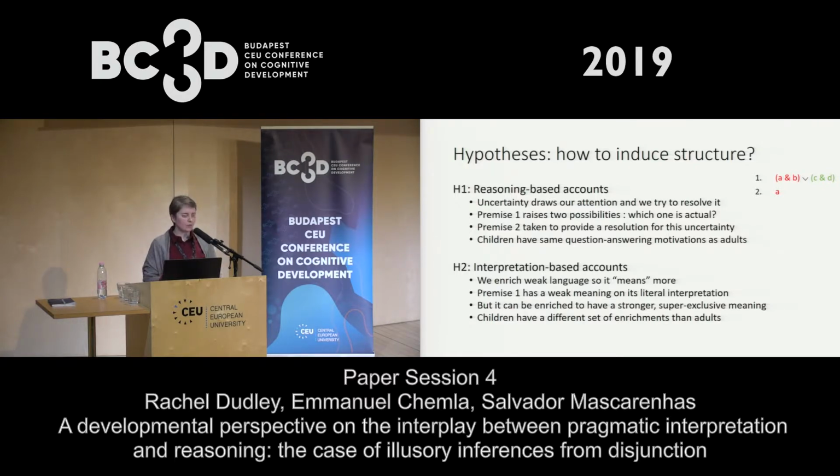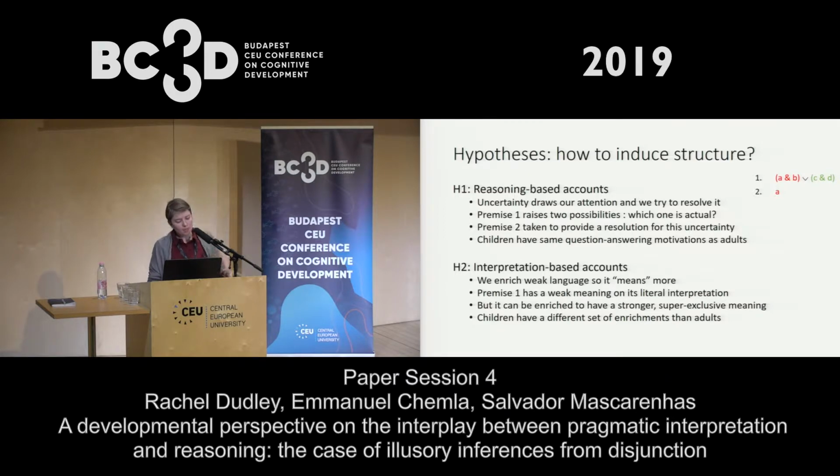So I don't have time to go into this, but you can ask me about it in the question session if you're interested. We know from previous research in developmental linguistics that adults will accept disjunctive statements like 1 in cases where only one of the disjuncts is true. This is the sort of exclusive interpretation. But children will actually prefer to accept these disjunctive statements where both disjuncts are true. So they seem to have conjunctive responses to disjunction.